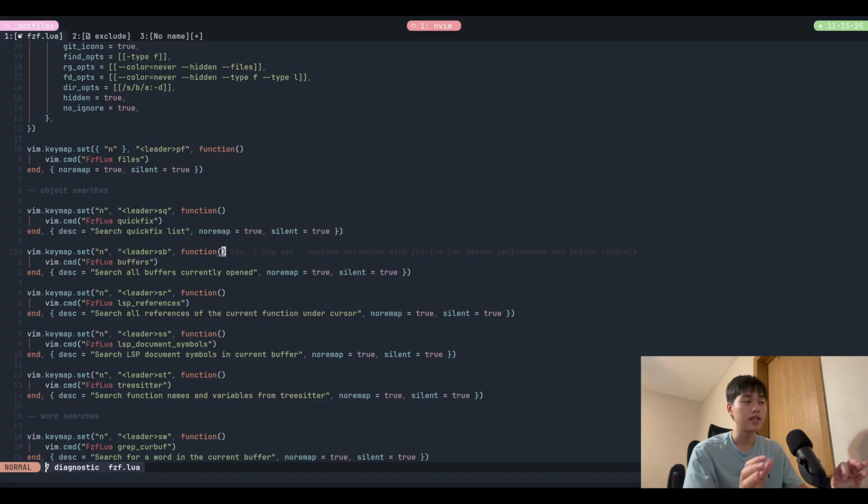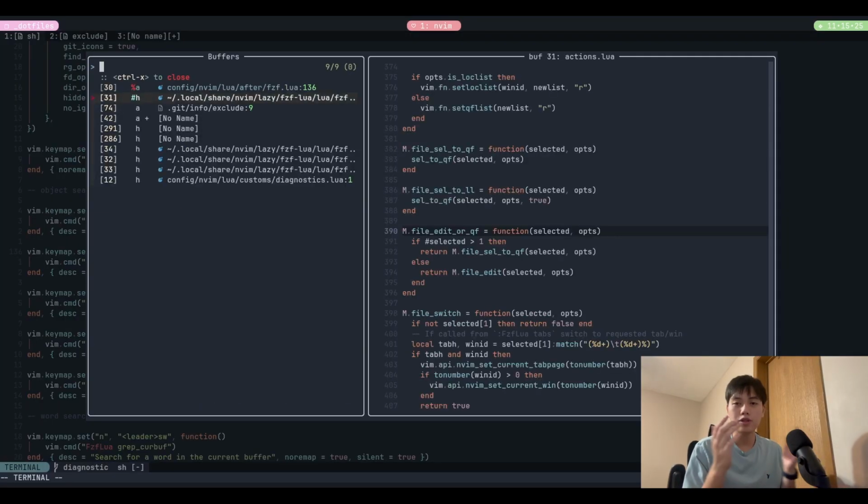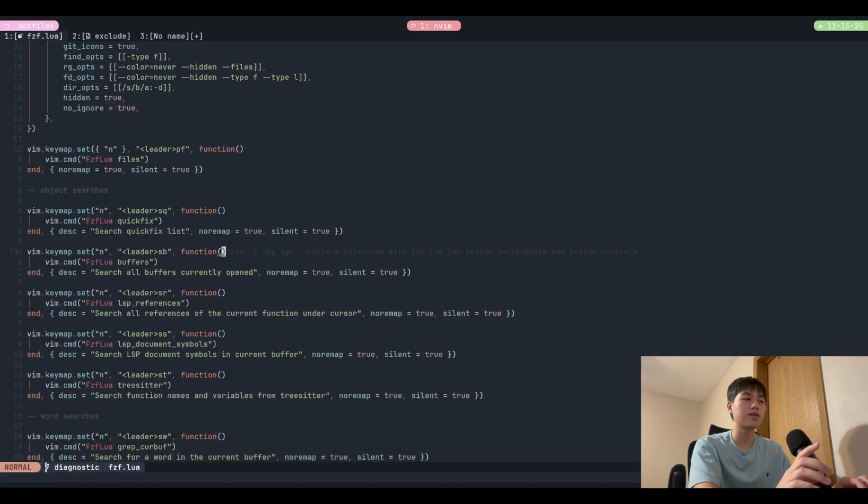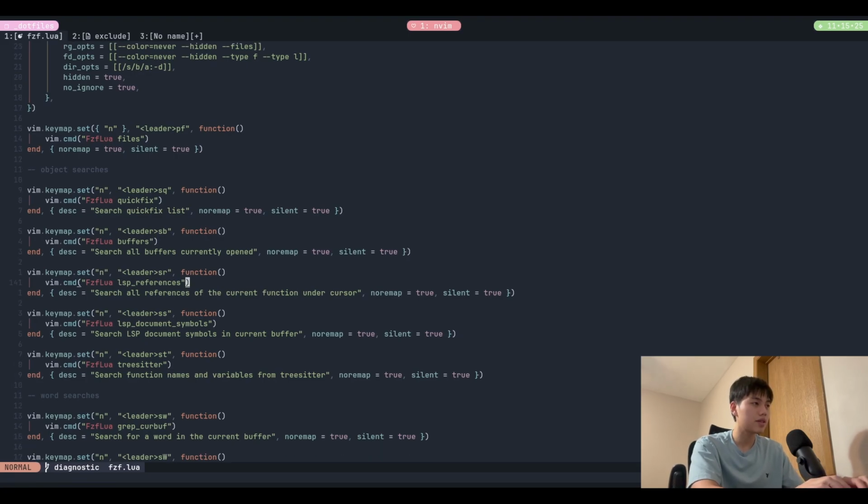You're GDing multiple times and you just get lost, and you want to get back to intermediate files that you went through before, but you don't remember their names because you went through so many. You can do leader SB and it will show all the buffers that you've opened, and you can look for files that you've gone through in your search and get them back up. That's a really neat case I have for searching buffers.